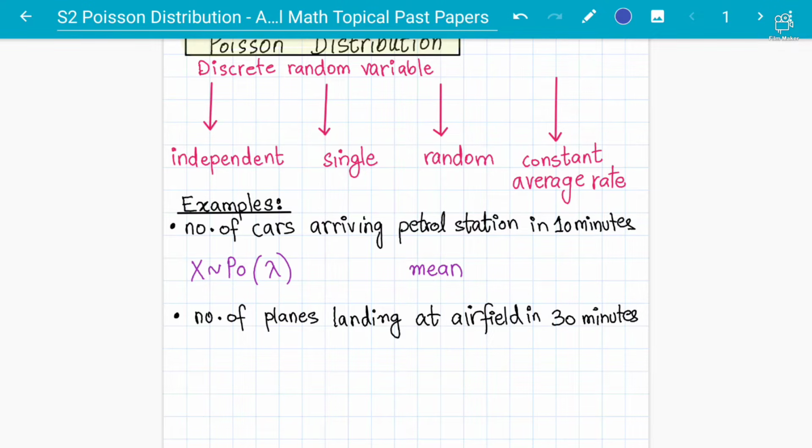Let me give you more examples as well: the number of emergency calls received by an ambulance service in 1 hour, and the number of goals scored in a football match in 90 minutes.